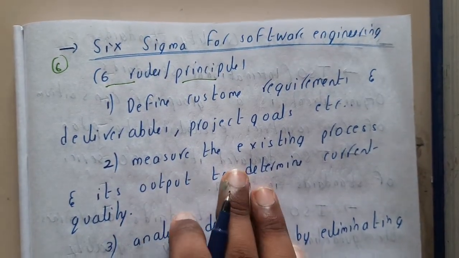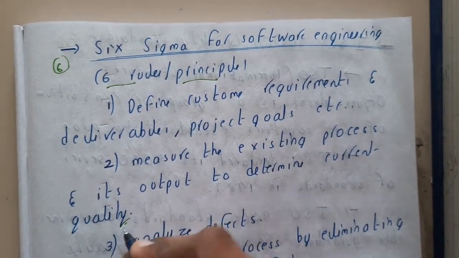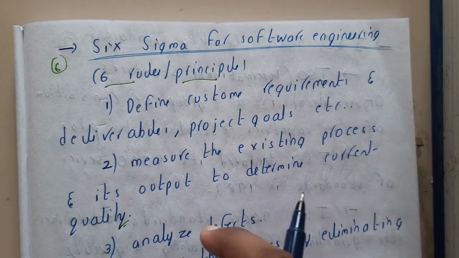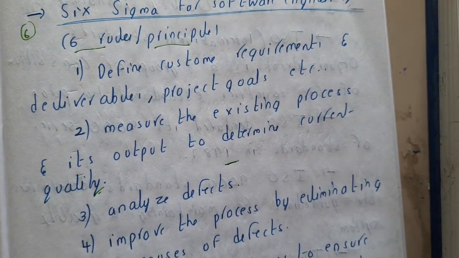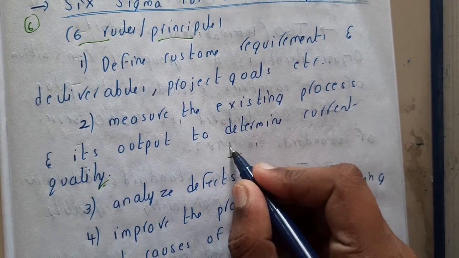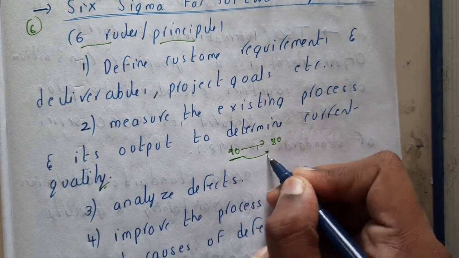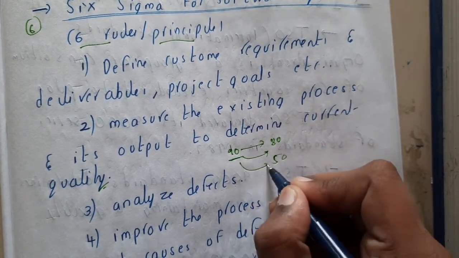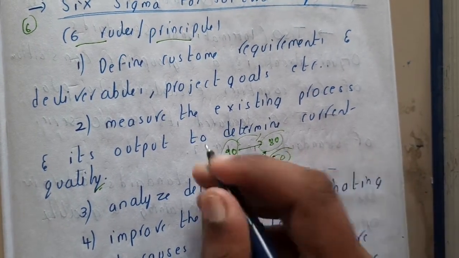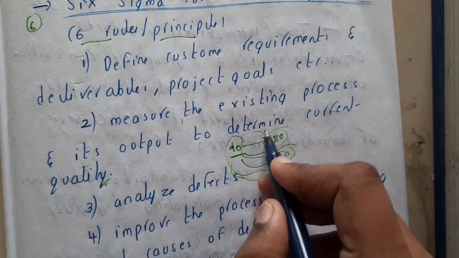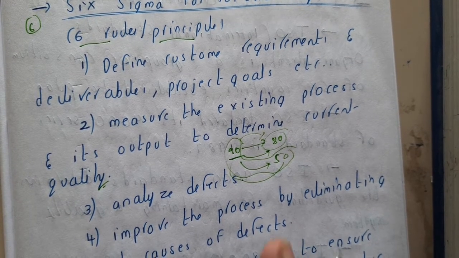Next, assess the existing processes and their output to determine the current quality. Basically, to check whether your process or your selection is of good quality, you will check before you apply your particular method. Assume that you got 90%, you applied the method, and you got 80%, that could be okay. But if it came to 50%, this is a disaster, right? Then you need to do it again, re-performing the activity and ending up with some good percentage. Guys, this percentage I'm just assuming; I don't know exactly how much a good software should be.